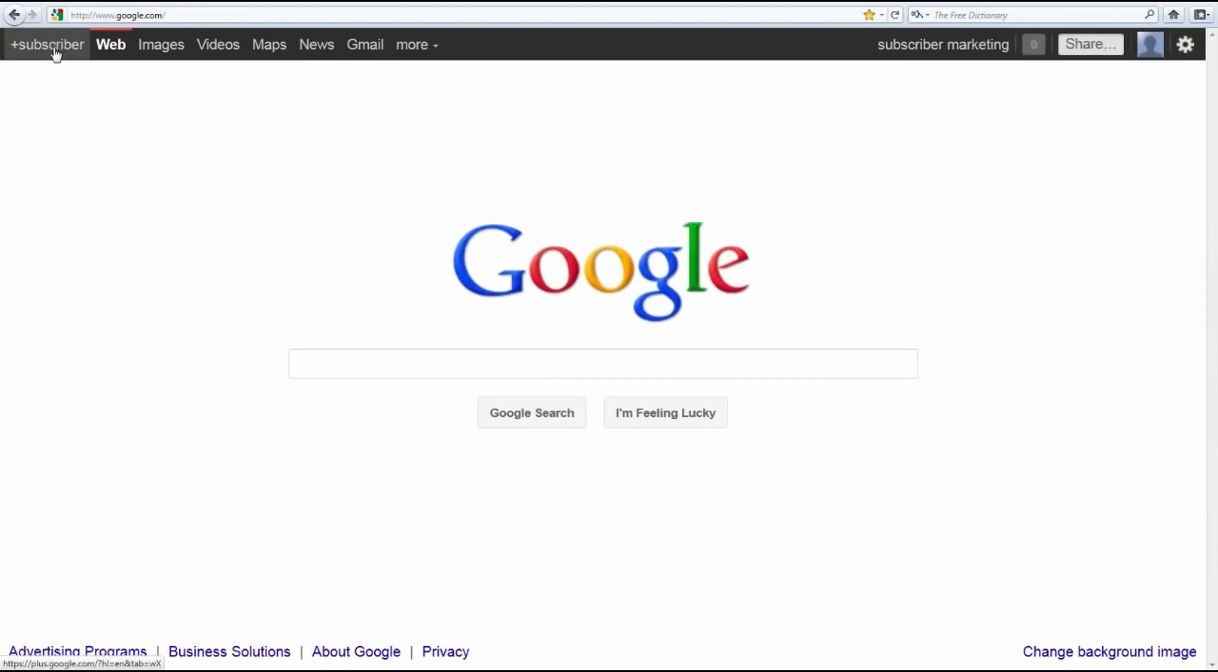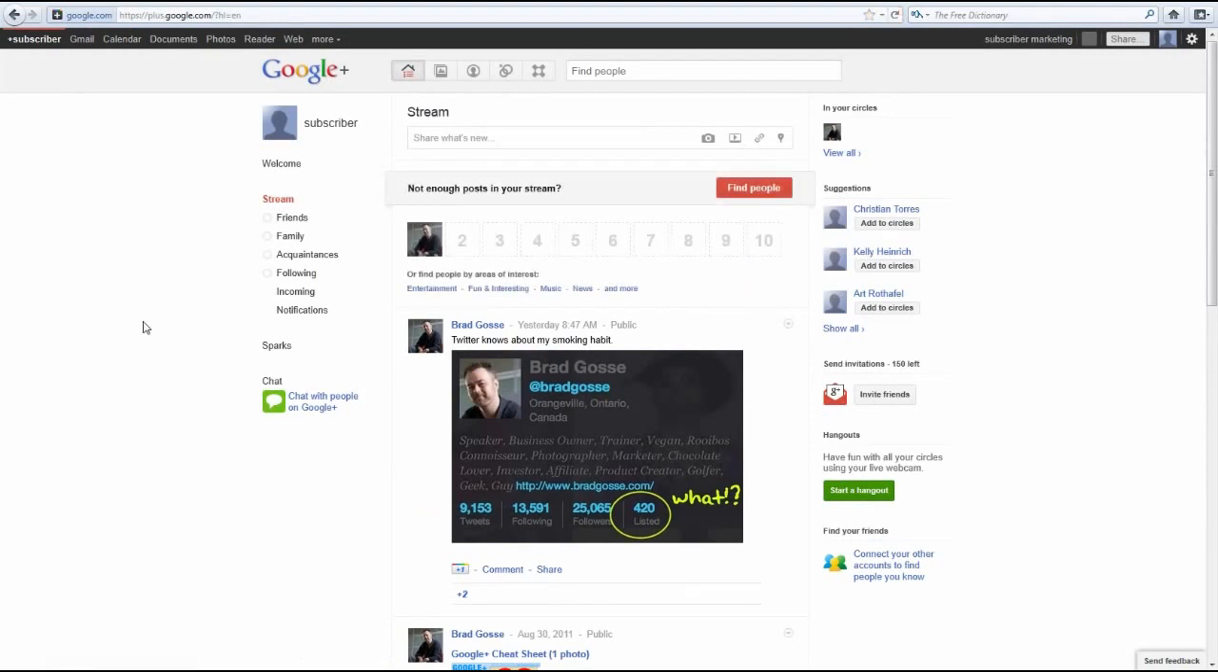Now, click where you see your username. At the top left here, mine says subscriber because my company is Subscriber Marketing, so that's the first word in it. Now, by clicking this, you'll be brought to the user area of Google+. And if you take a look here where my cursor is, you should start filling out your profile with all of the information that you have.